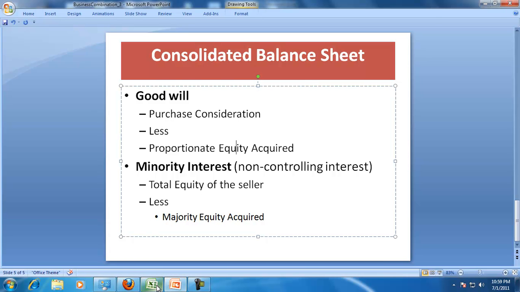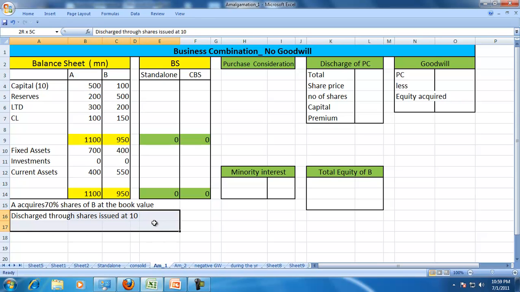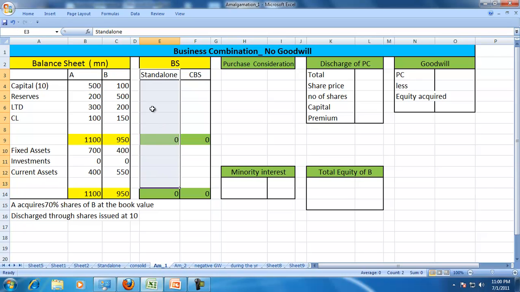Now let us take an example. This is a balance sheet of A and B, and information is in million. They have capital, reserves, long-term debts, current liability, fixed assets and investment, and A acquired 70% of shares of B at book value per share, and these are discharged through shares of A at rupees 10. So we will try to understand the preparation of the consolidated balance sheet and the standalone balance sheet.